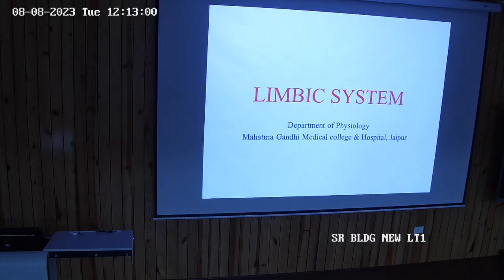Okay, so limbic system, limbic means... and why do we call it a system? Why are we calling it a system? Limbic or limbus means a ring or a border. So it is a border between the basal part of the CNS and the cerebral cortex, and it comprises both the nuclei and the axonal fibers which connect them with each other.